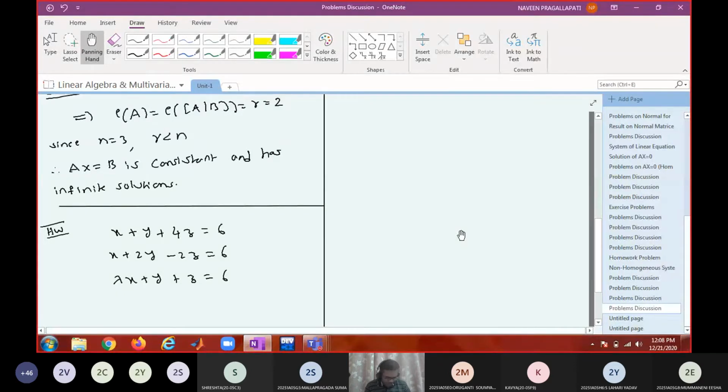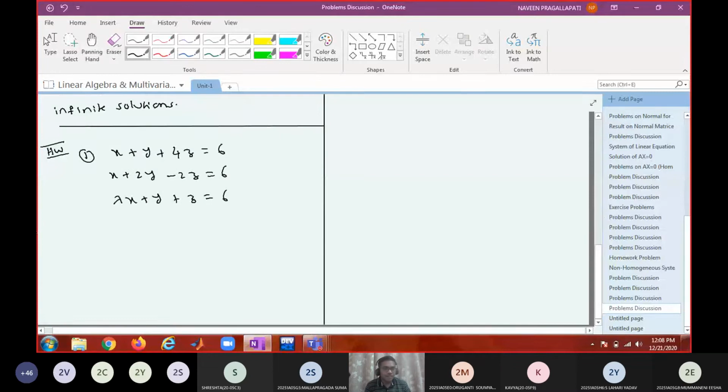So you can also try one more problem similar to this. Write down: minus 2x plus y plus z equal to a, x minus 2y plus z equal to b, x plus y minus 2z equal to c.